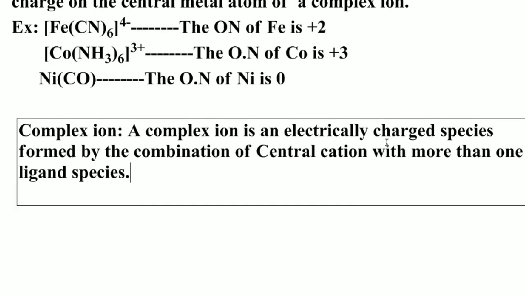So students, a complex ion is an electrically charged species formed by the combination of a central cation with more than one ligand species.